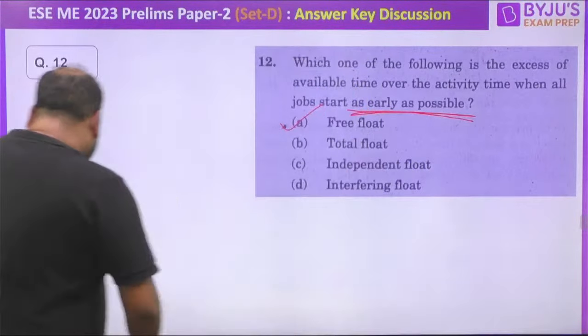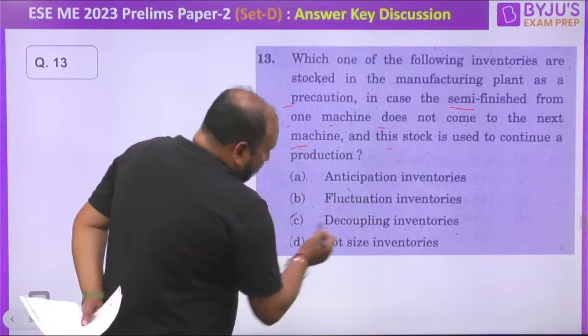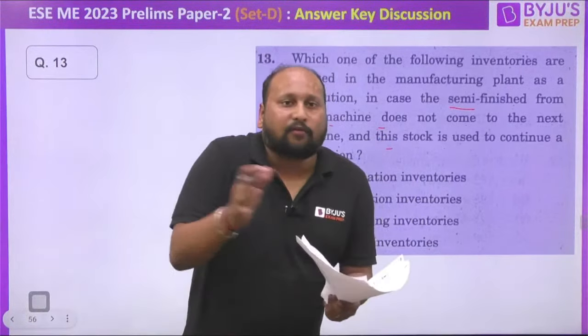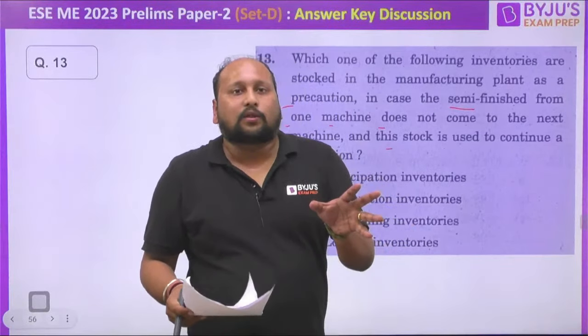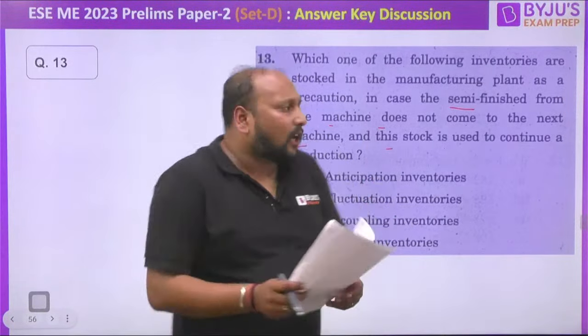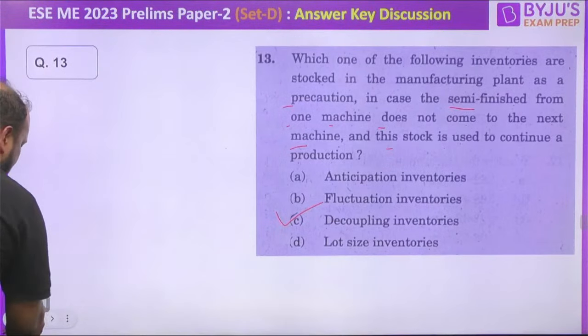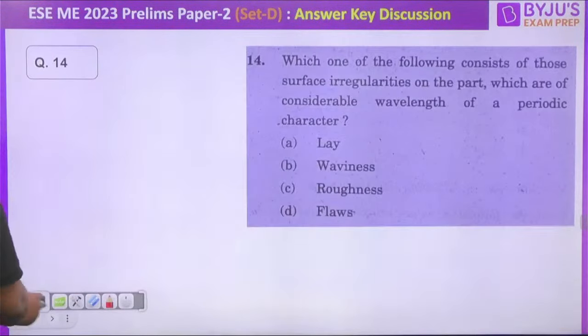Next question. Which of the following inventories are stocked in a manufacturing plant as a precaution in case a semi-finished form from one machine does not come to the next machine? Then this stock is continued to production. Basically क्या हो रहा है, whenever we are manufacturing, in between अगर कोई भी stock we are not having with me, तो क्या होता है, intermediate में we are using the decoupling method, because if I want to disconnect any machinery, we are using these decoupling inventories, right? तो चलिए ये हमारा आंसर हो गया. Fine. So let's proceed with the next question on the screen.